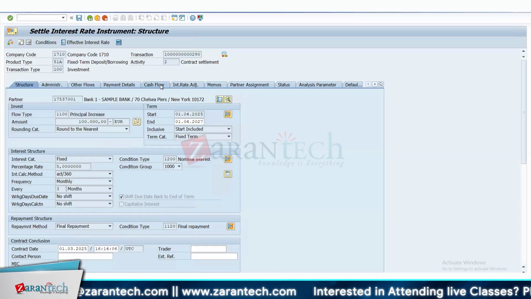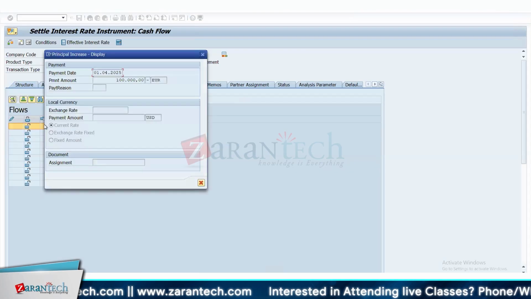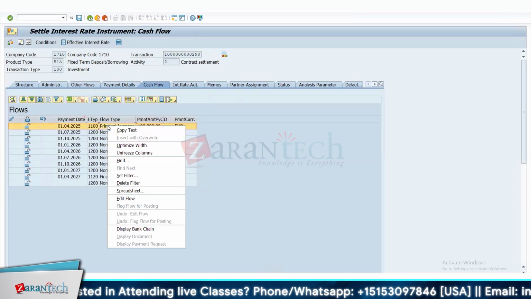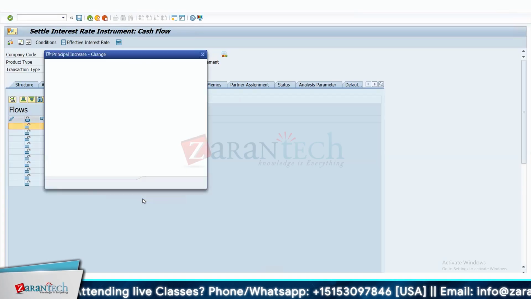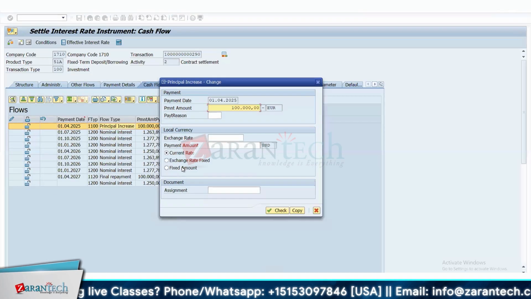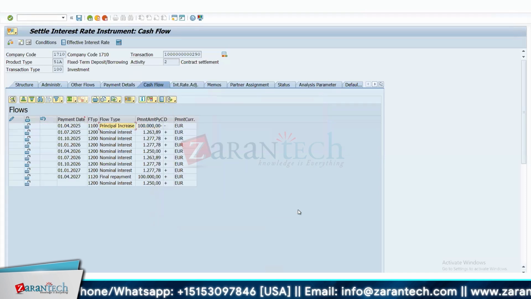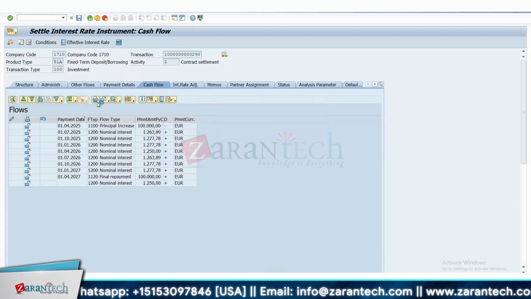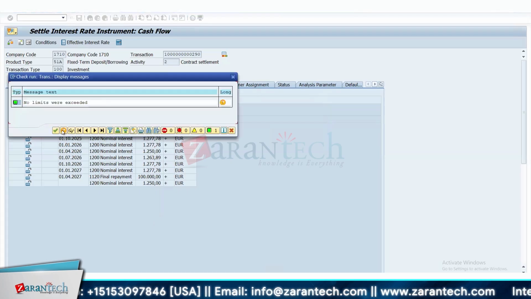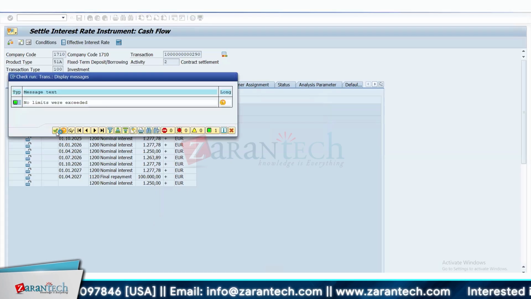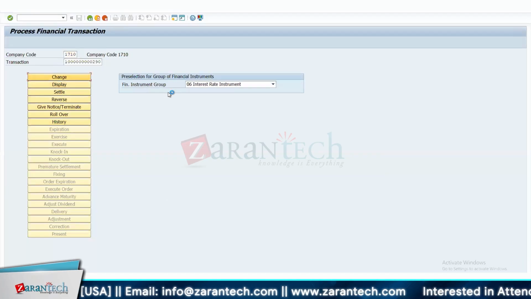So if you just click here, right now we have this current rate, which is mentioned as a default. But let's say you have negotiated with the bank that for 100,000 euro, you will get, let's say, $120,000. In such a case, you can right click here, click on edit flow, and you can put a fixed amount. You can put 120,000. What are you doing? So this screen is open. The screen of exchange rate was unchangeable. What step do you do so this screen becomes changeable?